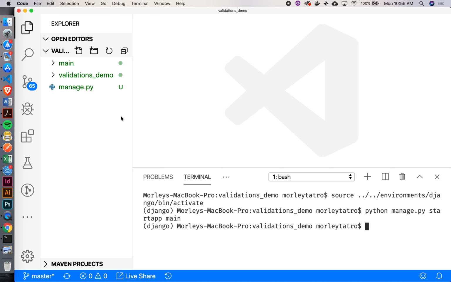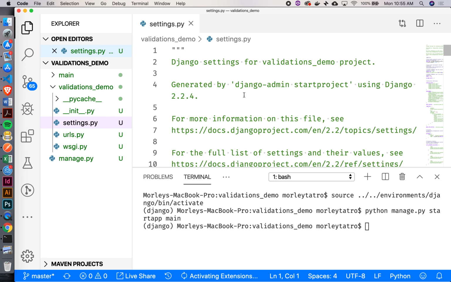Okay. And what's the other thing I need to do now that I've created this main application, to register it with the project? Where do I need to go? To my settings.py. So that's in here. INSTALLED_APPS down here. Just add this main.